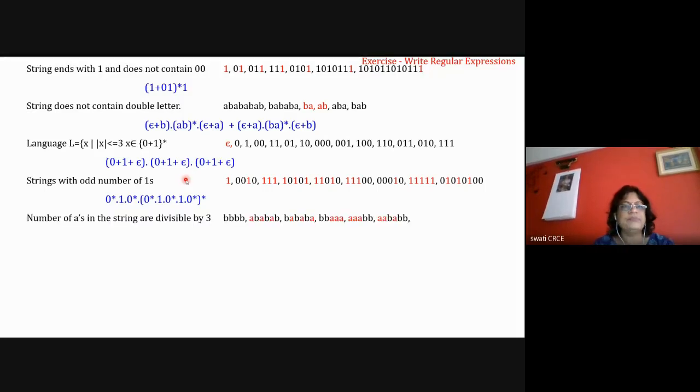Okay, the next one. Number of A's in the string is divisible by 3. So you may have 0 A's, or 3 A's, or 6 A's.